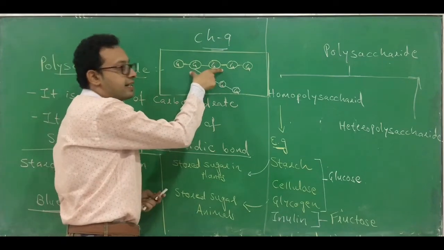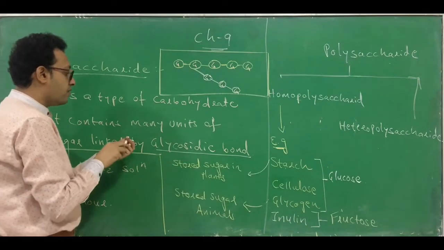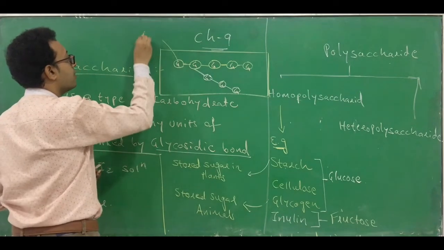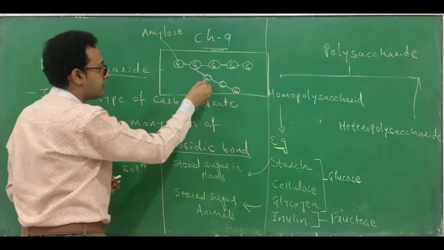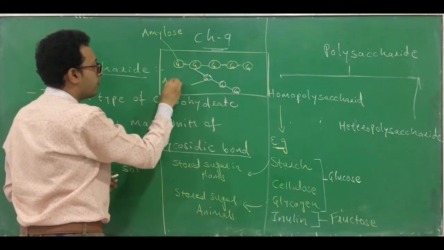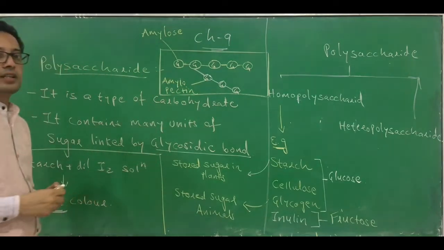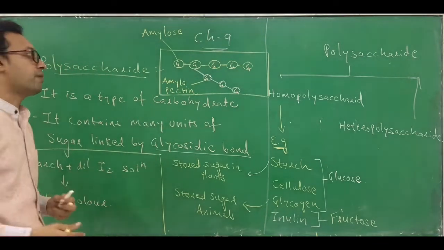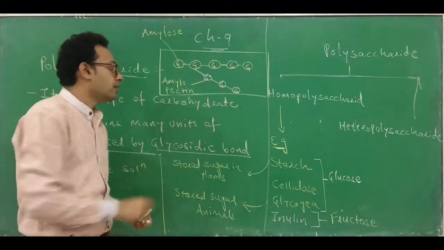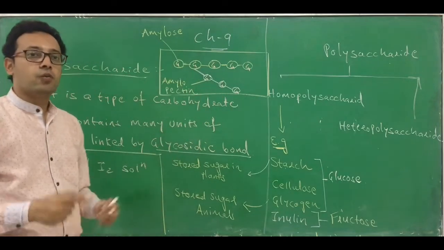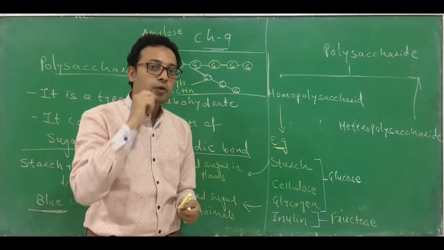The linear, or unbranched, arrangement of starch we call amylose. Remember what we call it? Amylose. And the branched arrangement we call amylopectin. What do we call it? Amylopectin. Clear? So in the molecule of starch there are two types of chain, amylose and amylopectin. Amylose is a linear arrangement, amylopectin is a branched arrangement. That is what you can find in the structure of starch. So that is about homopolysaccharides.